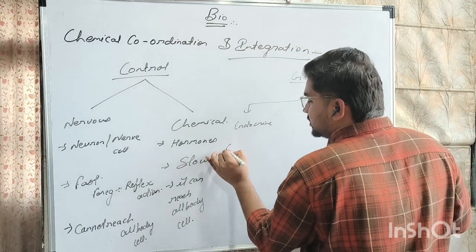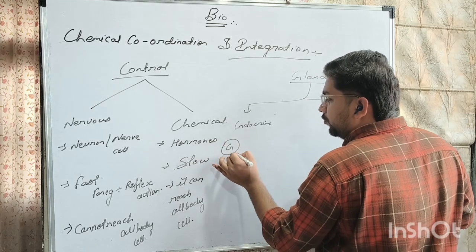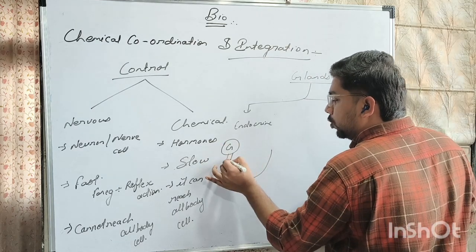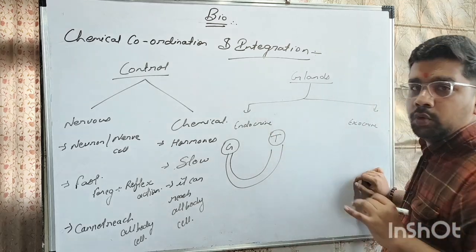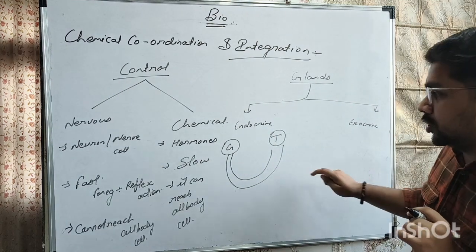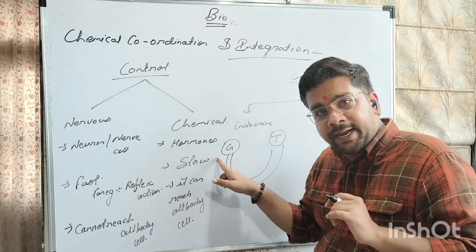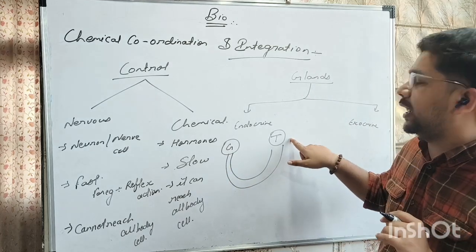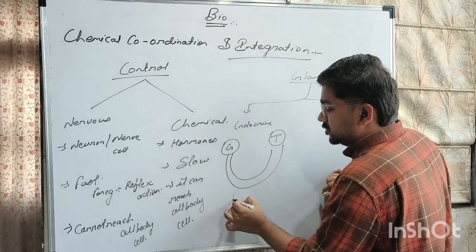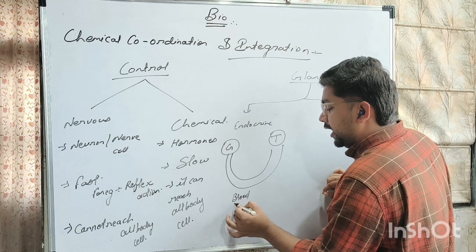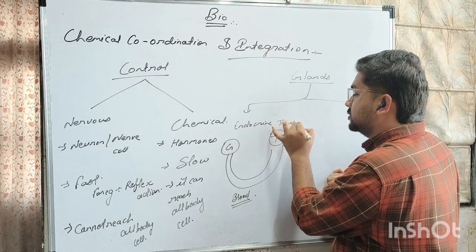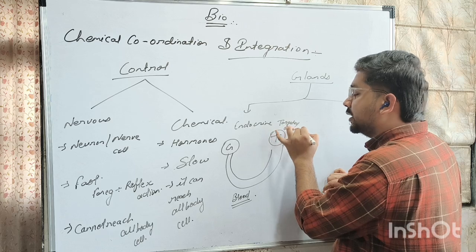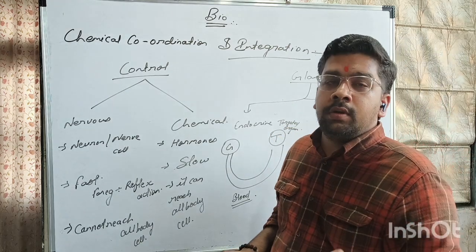So, endocrine glands are basically those glands which don't have their own duct, so the hormone which is secreted from the gland is transferred with the help of blood to the targeted organ, because they do not contain their own ducts.